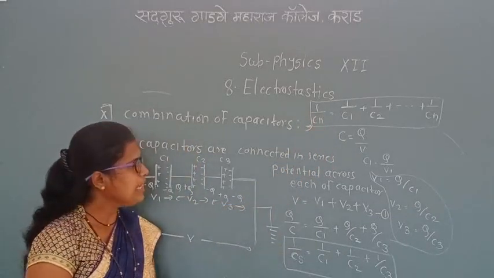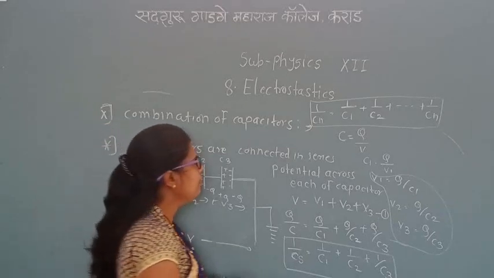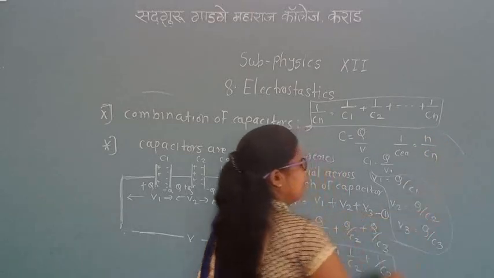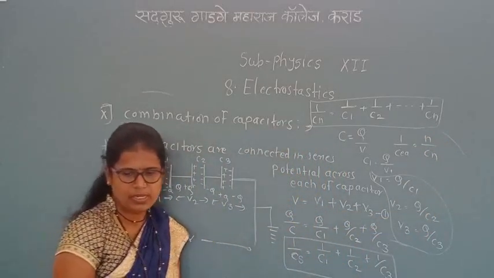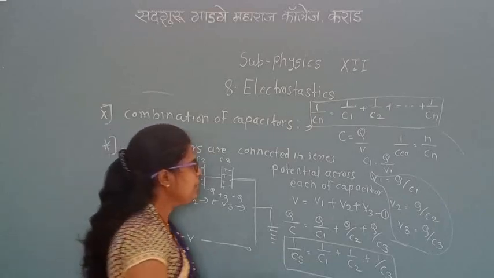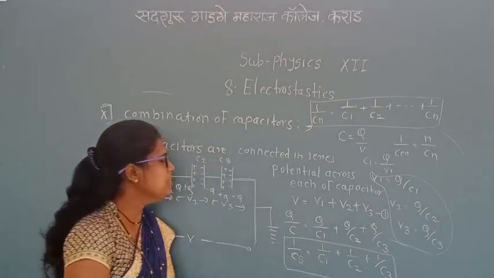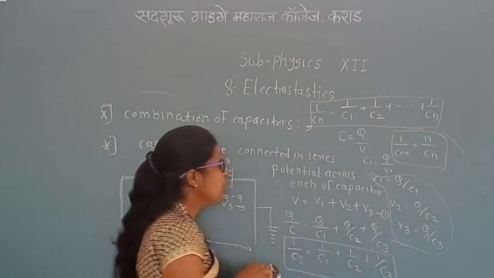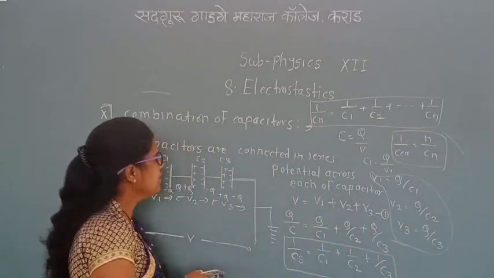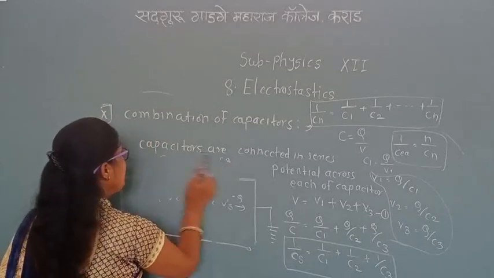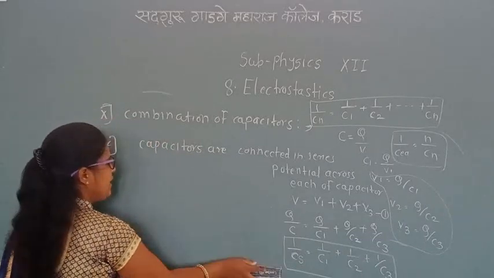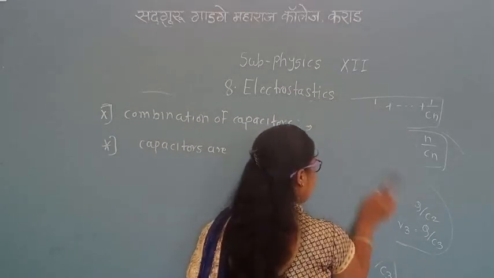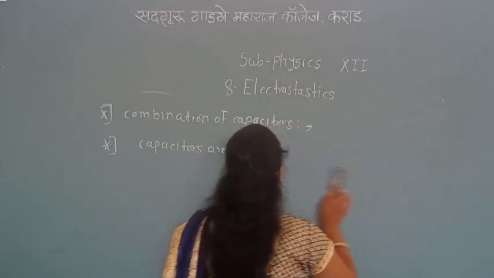So if all n capacitors are identical, then we can write C equivalent is equal to C upon n, when one or more capacitors are connected in series. Now, what we see in the next article is when capacitors are connected in parallel.